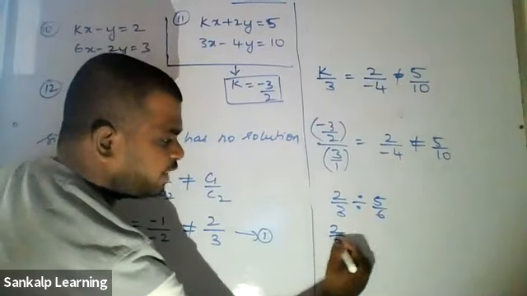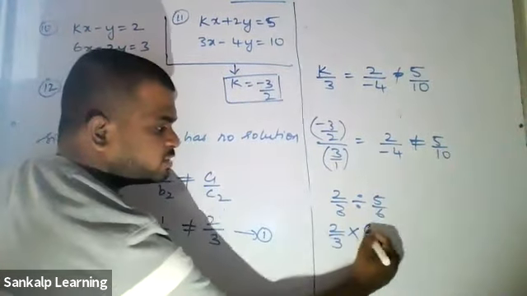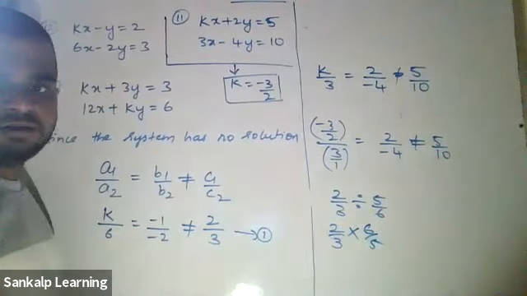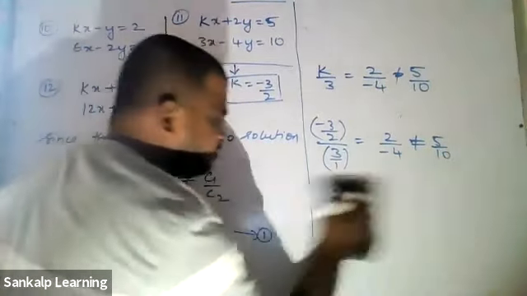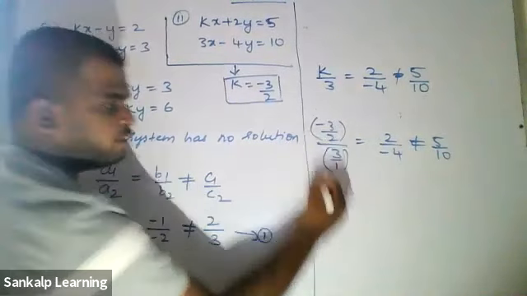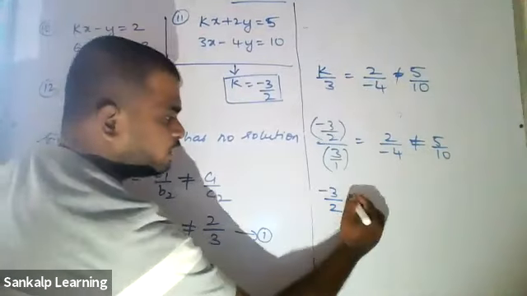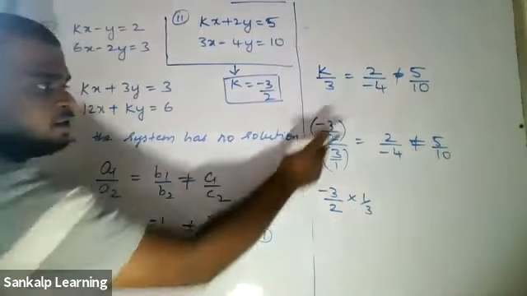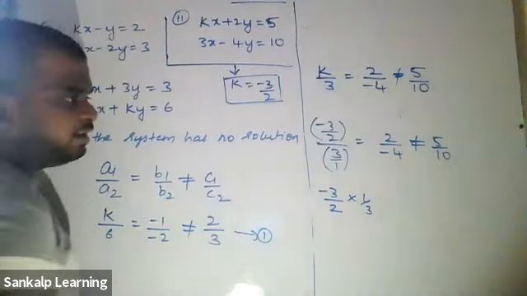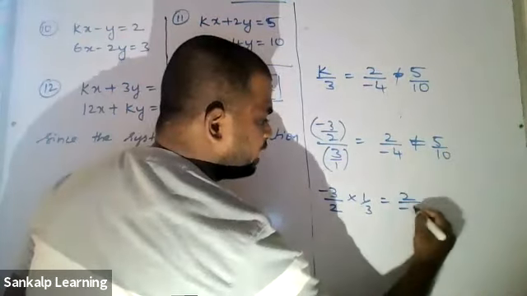What will you do is write 2 by 3 as it is. Instead of division, you put multiplication and take the reciprocal. You remember that? The same stuff. So this entire thing is divided by this. Keep the numerator as it is, minus 3 by 2, and multiply by the reciprocal, 1 by 3.